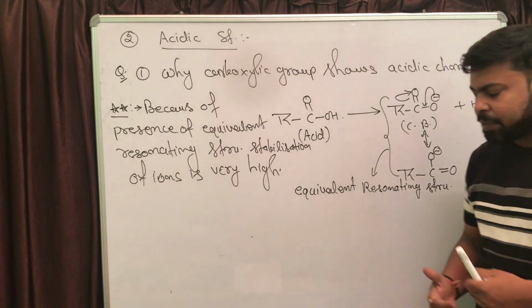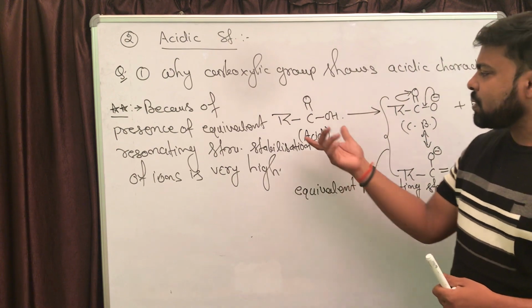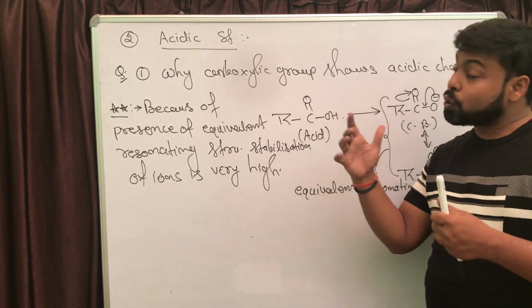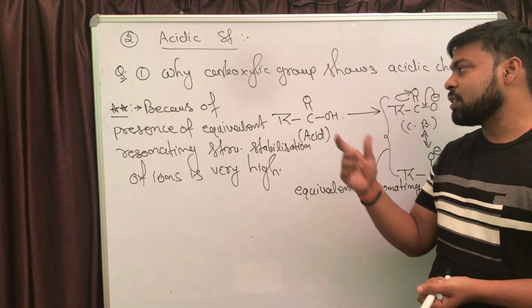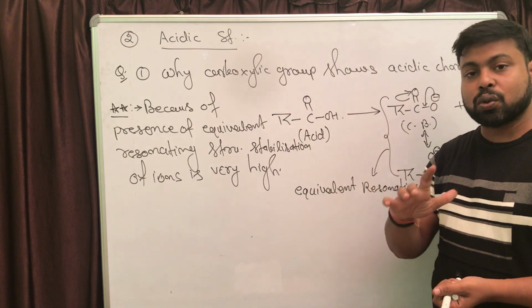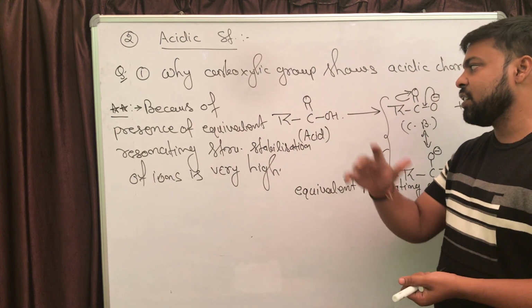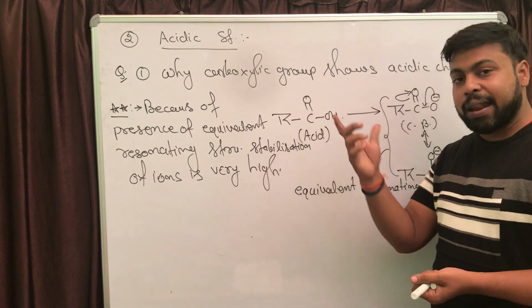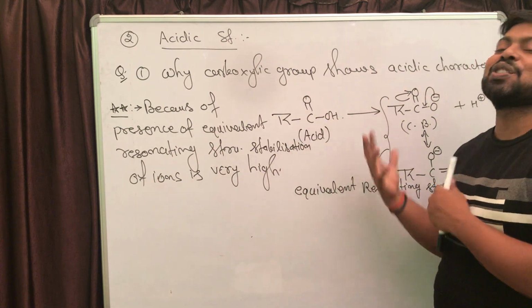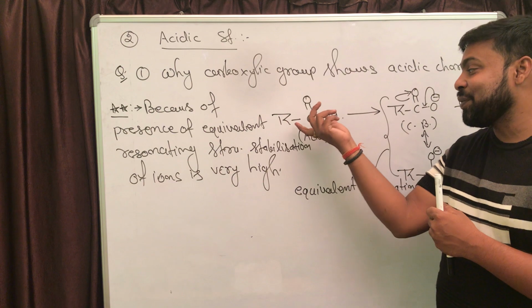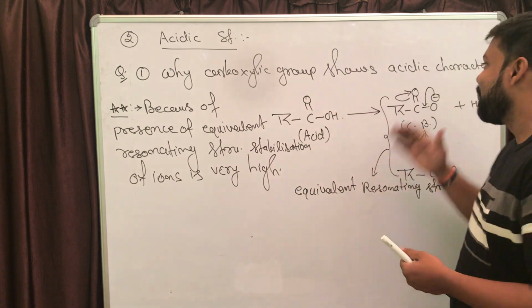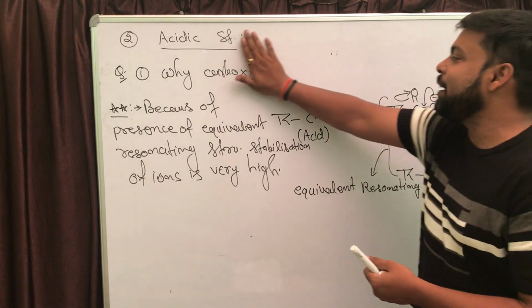One more question can be asked. This carboxylic group can also show resonance. It can also be stabilized. Then why is it showing acidic character? That can be explained as follows.